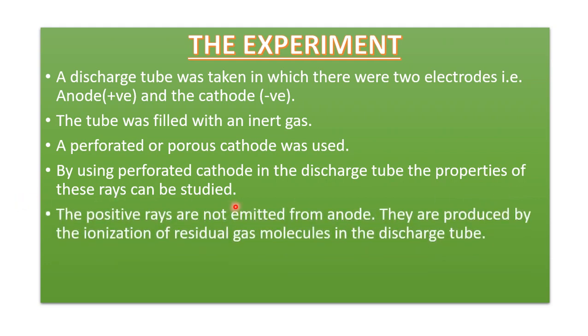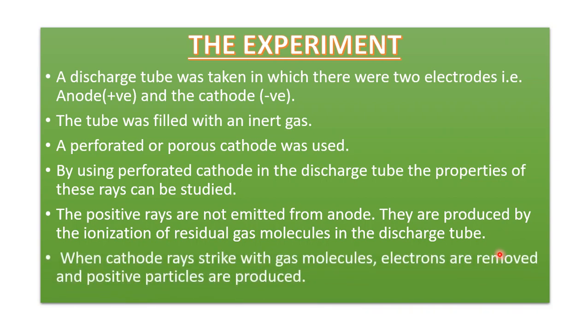The positive rays are not emitted from the anode, they are produced by the ionization of residual gas molecules in the discharge tube. The cathode rays strike the gas molecules, electrons are removed and positive particles are produced. Characteristics of these positively charged particles.